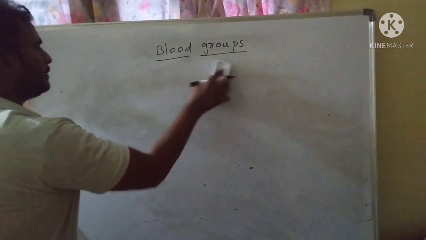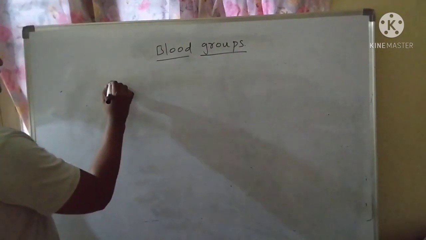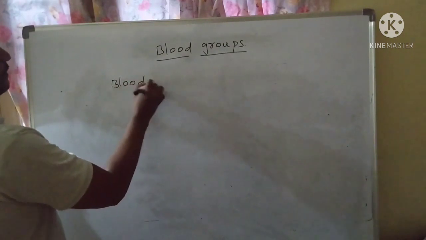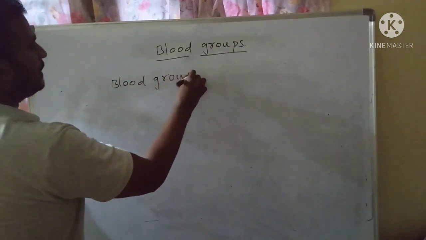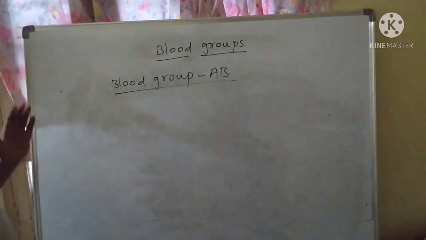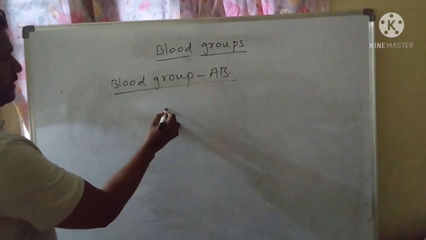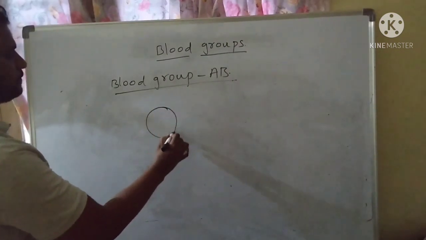Now, the third blood group, that is blood group AB. Persons with blood group AB, this is the RBC.